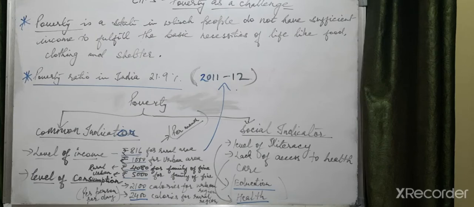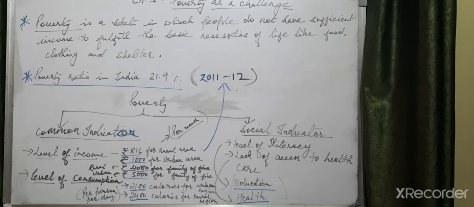In world criteria, $1.25 per day on purchasing power is needed. That is the international level. If any country, any people are getting less than that, they are below the poverty line. So if we take that data, more people will come under the poverty line as per the world criteria. The global criteria is what? A $1.25 per day requirement per person.